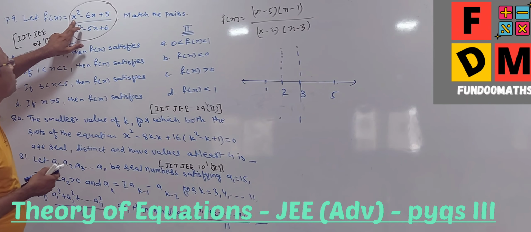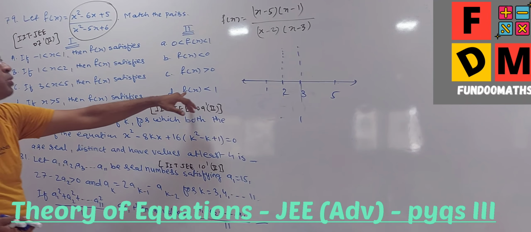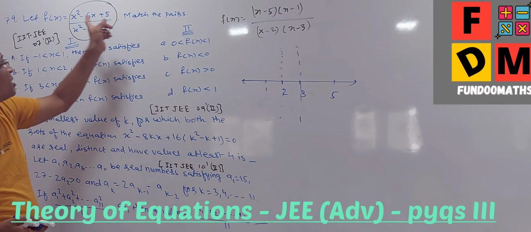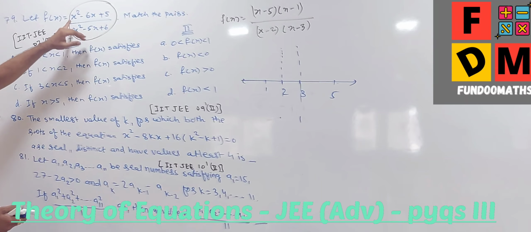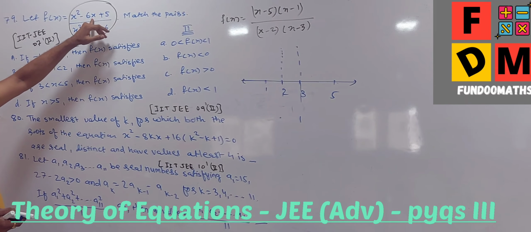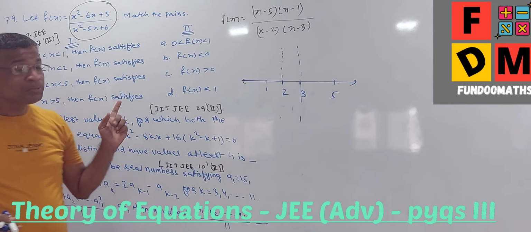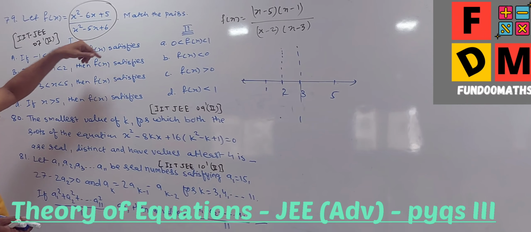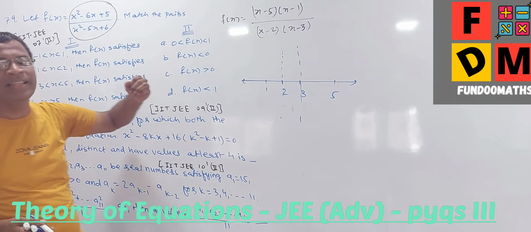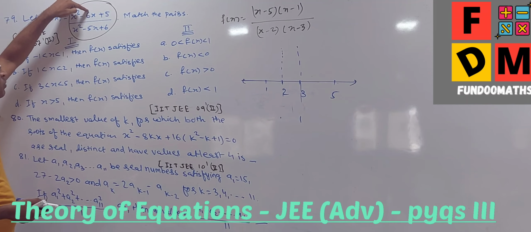Let me just start with this. Let me take x equal to 0, so you will get 5 by 6, that is less than 1. Why am I focusing on that? Because we have an option less than 1. So when x is equal to 0, this is less than 1. Let me take x equal to 1, for example. So 1 will give me 0 over here, because 1 plus 5 is 6, 6 minus 6 is 0, and 0 upon anything is 0. So when x is equal to 0, I am getting a value less than 1. When x is equal to 1, I am getting a value of 0. So it is decreasing, kind of. Let us take x equal to 2. So it is 4 plus 5, 9, minus 12 is minus 3.